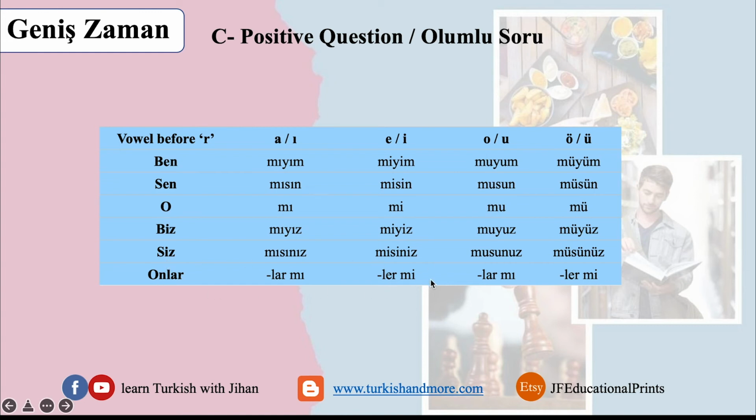And we will take examples after this slide. When the last vowel is either o or u, we have muyum, musun, mu, muyuz, musunuz, and lar mı. When the last vowel is ö or ü, müyüm, müsün, mü, müyüz, müsünüz, and ler mi. We have here the y, protection letter between two vowels, and also for biz.